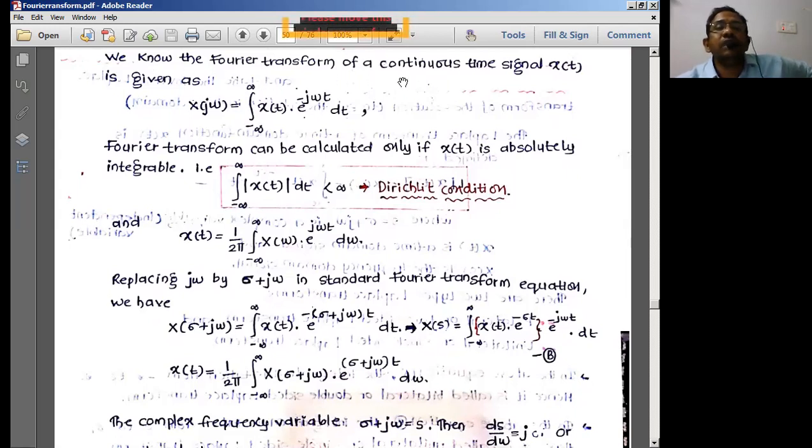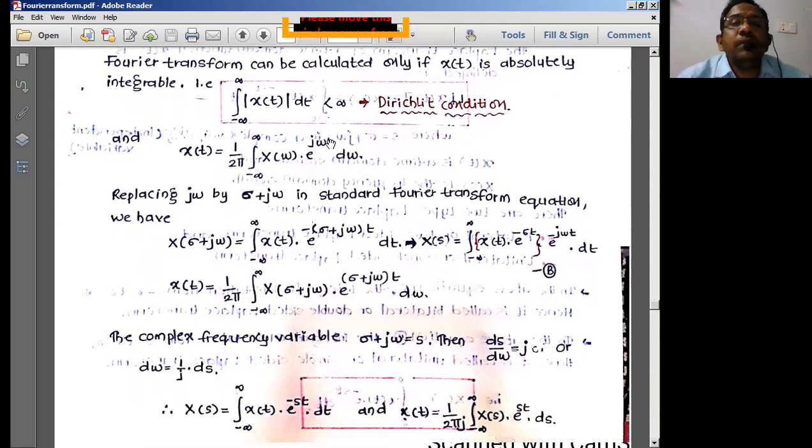So here we know the Fourier transform of a continuous time signal is represented as x of omega or x of j omega. Intentionally we removed this j part, because anyhow x of omega is represented for complex signals only. Here I am explicitly saying j omega, because I am extending our concept from Fourier transform to Laplace transforms, where we are adding one more axis, called the sigma axis. So the Fourier transform representation is x of j omega equals integral of x of t e power minus j omega t dt. That is the basic Fourier transform equation.